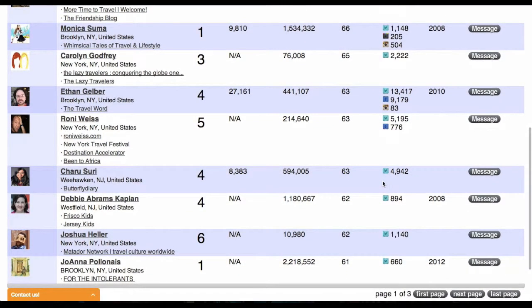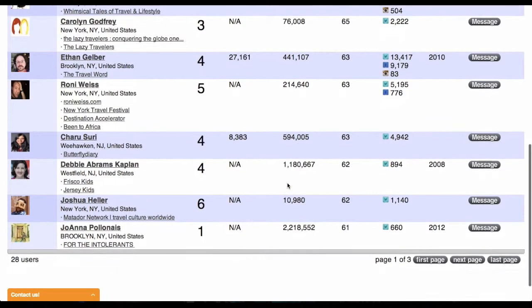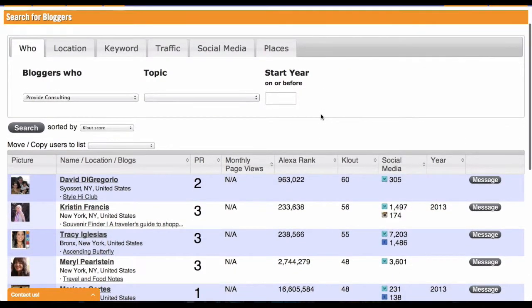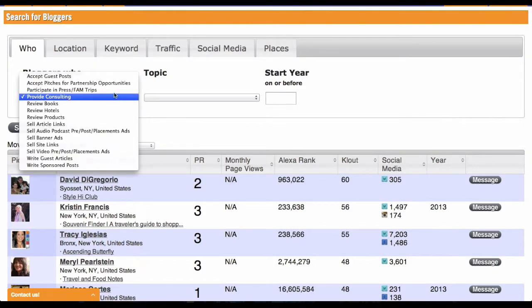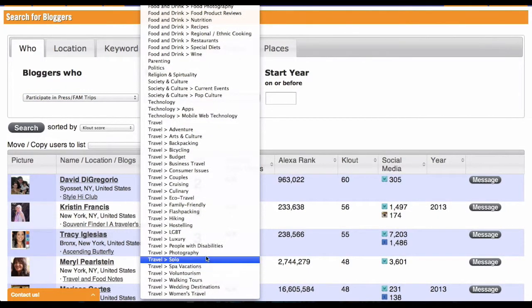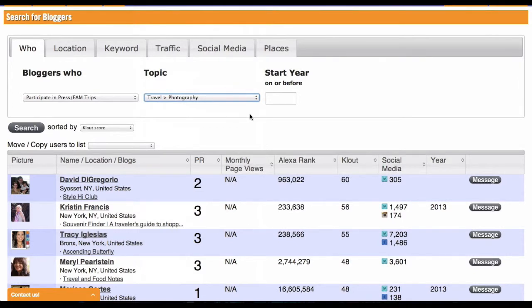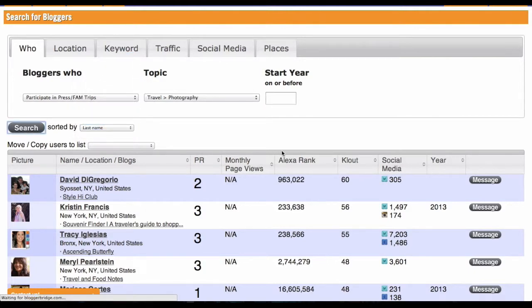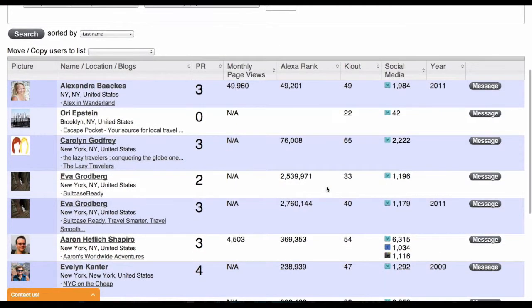And this is going to find, in this case, Kim is not going to be there, but Sharu is actually going to be there, but she's in New Jersey. That just happens to be within 50 kilometers of New York City, and so it's finding her because she is nearby. There are a number of different pages I can look at here if I want to look at different information. Another type of search I can do here is, let's say I want to do a trip and I want to do it with photographers. And so I can go down here and say I'm looking for somebody who said they do photography. I'm just going to sort this by last name this time. And then I can find a number of people who said they do photography.